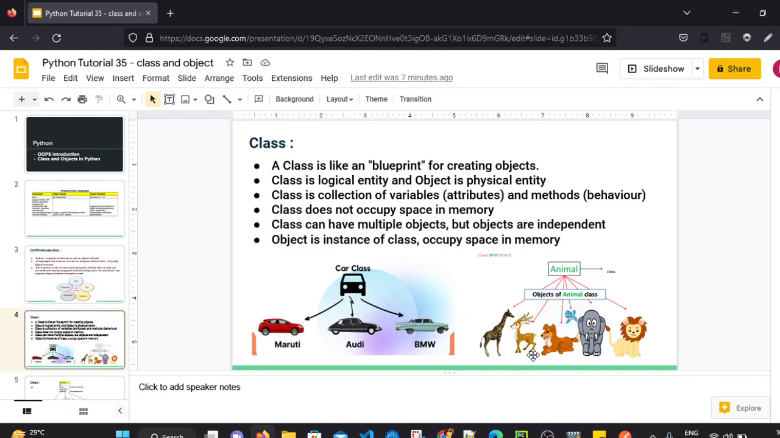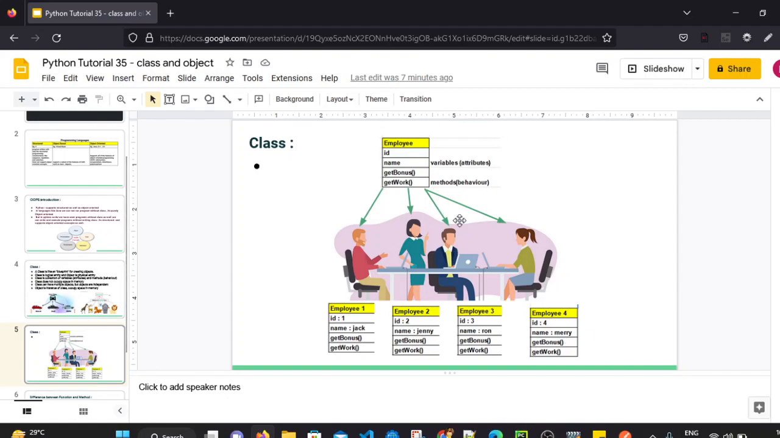Now let's take another example. If you say the employee, right? Employee is a class. Class can have variables and methods. So employee class is a blueprint. We can add variables like ID and name, and there can be methods as well, like get bonus and get work. Now this is the blueprint. Employee class is a blueprint for creating objects. ID and name are variables, those are attributes, and get bonus, get work are methods, those are behavior.